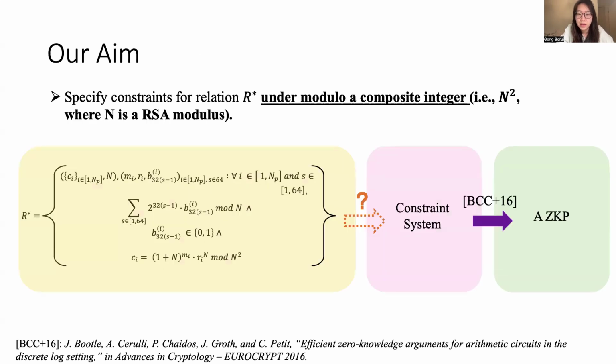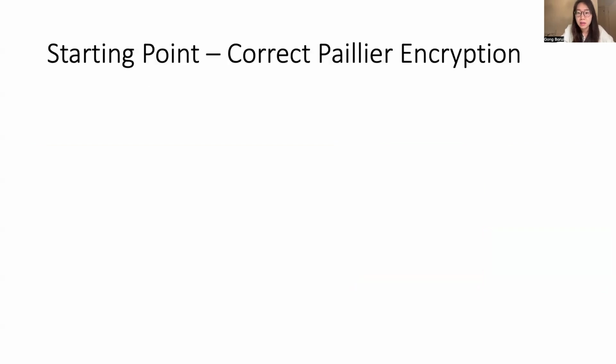So to prove relation R star, our aim is transferred into constructing a constraint system to represent R star. Then we can reuse the approach proposed in BCC+16 to construct an efficient zero-knowledge proof for our constraints. But what has to be emphasized is that our constraints should work under modular a composite integer n square because we are using Paillier in our scenario. So we'll start by constructing constraints for correct Paillier encryption.